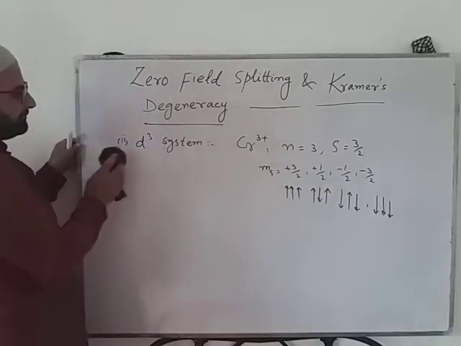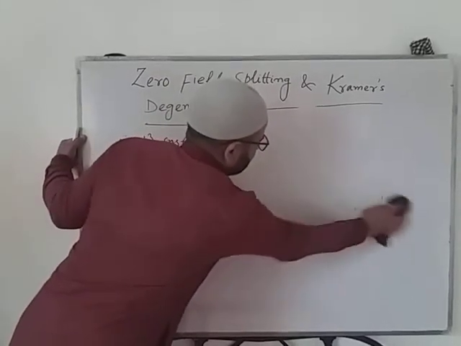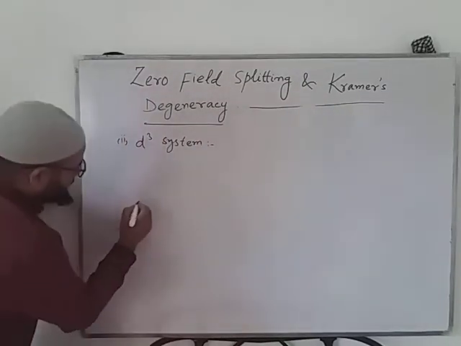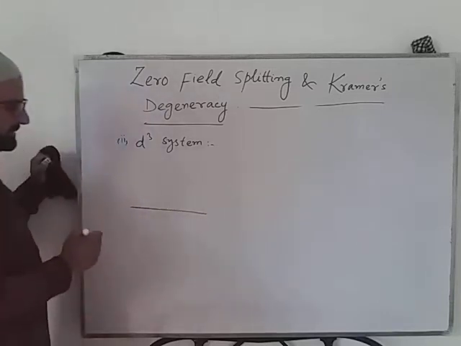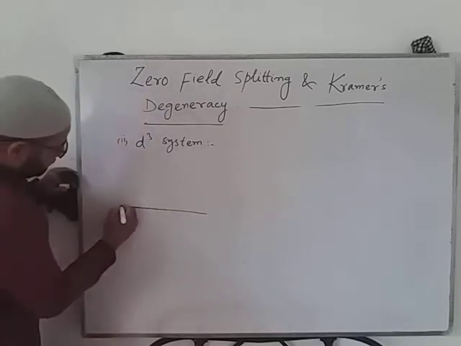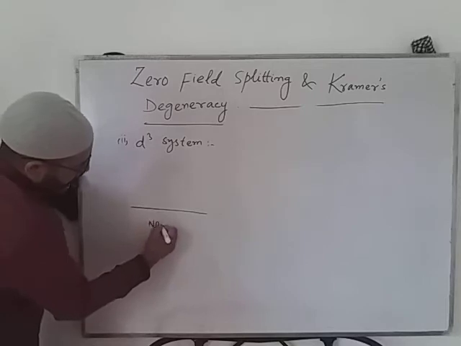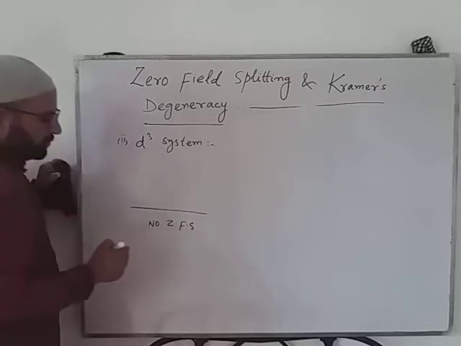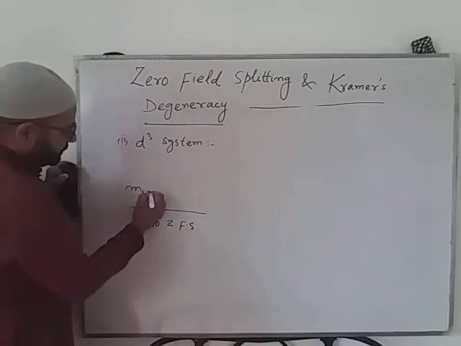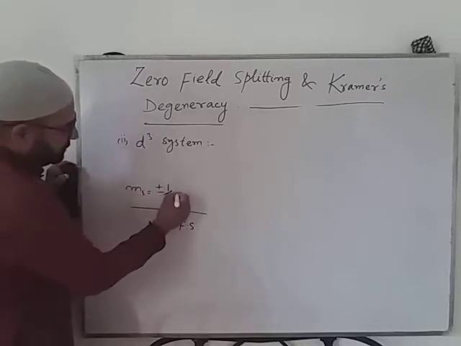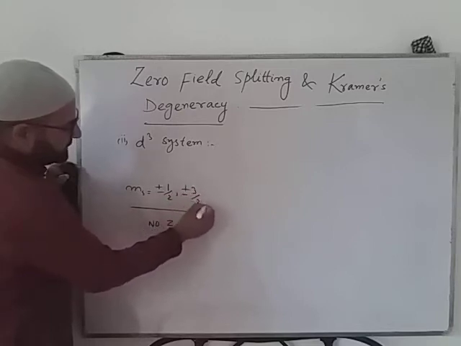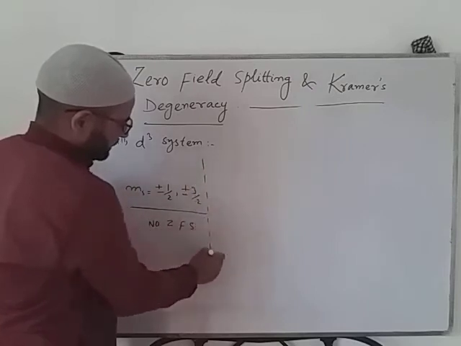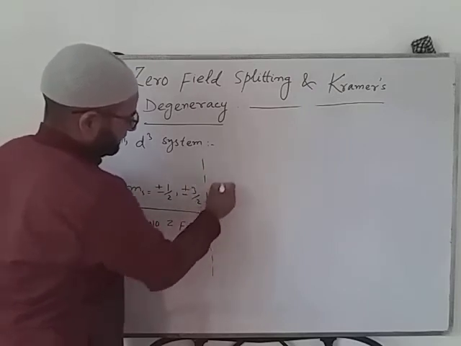Again, what will happen here? When there was no zero field splitting, all the 4 spin states will be degenerate. So ms is equal to plus minus 1 by 2 or plus minus 3 by 2, all the 4 states are degenerate. And now when there is zero field splitting, what will happen?